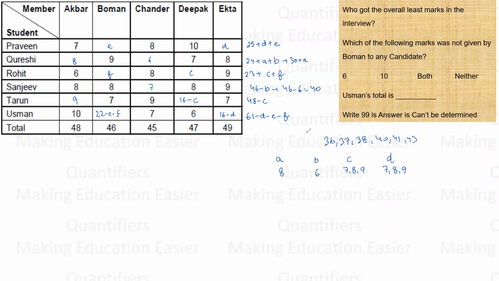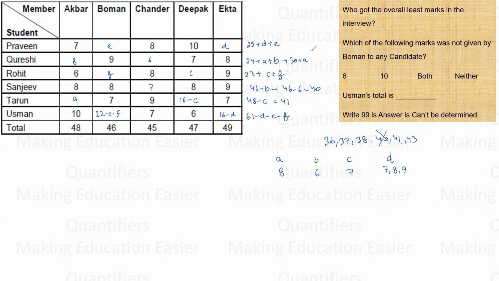Right, 48 minus C. The scores utilized right now are what? 40 is used. 48 minus C. C can be 7, 8, 9. Can C be 7? Yes, C can be 7. Right, it will be 41. Can C be 8? C cannot be 8. If I keep C as 8, it will be 40. It is not possible. If I keep C as 9, it is not possible. So only one possible value is for C, that is 7. 48 minus C is 41.